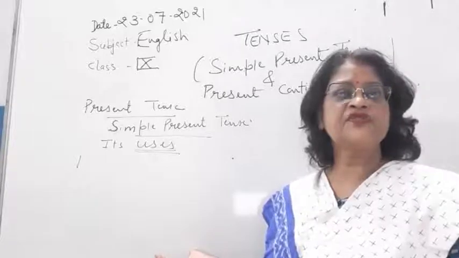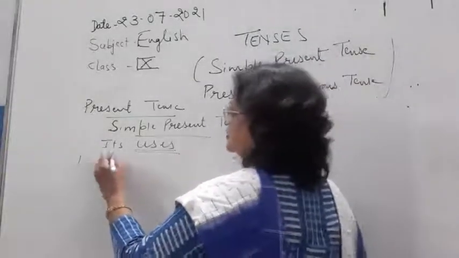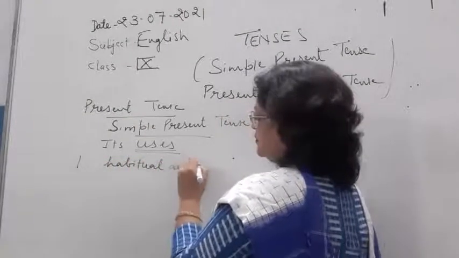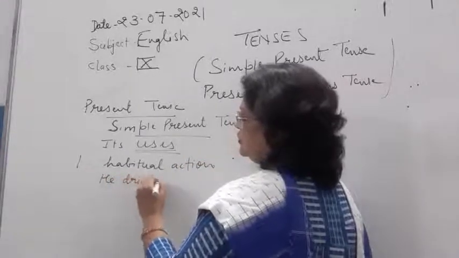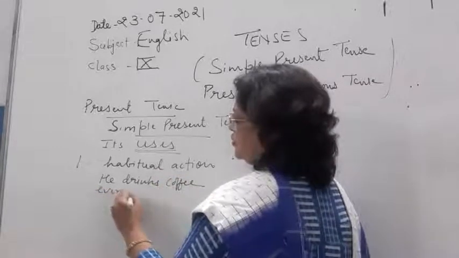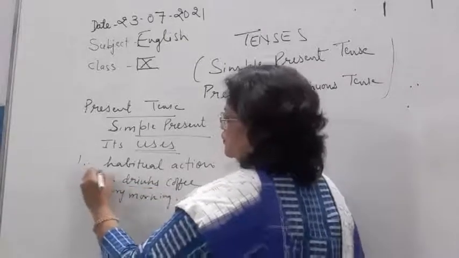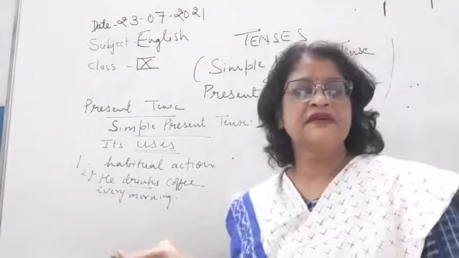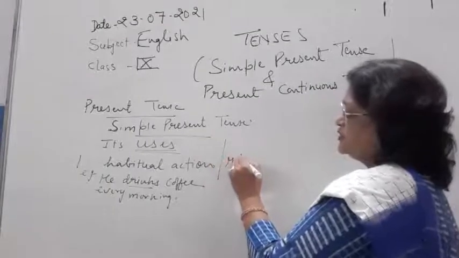So the first use of simple present tense is whenever there is a habitual action or a repeated action.